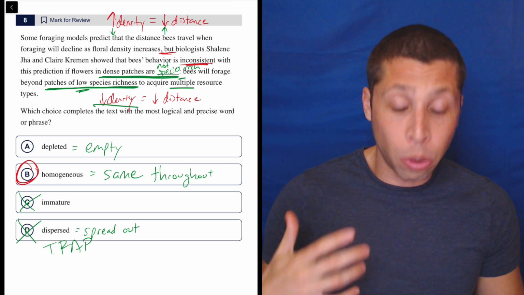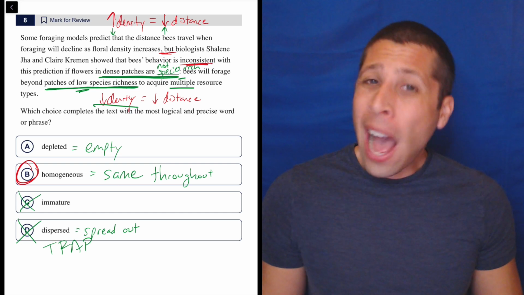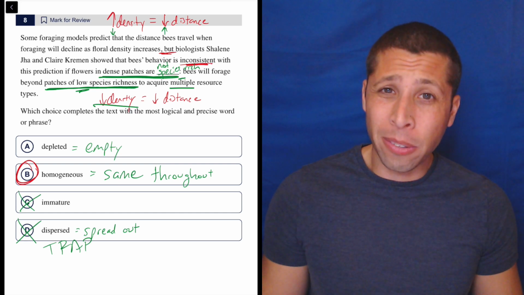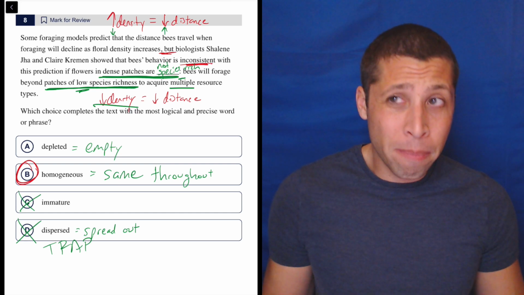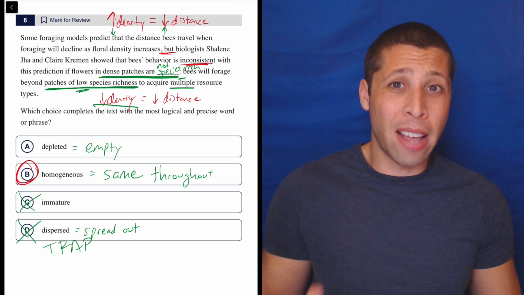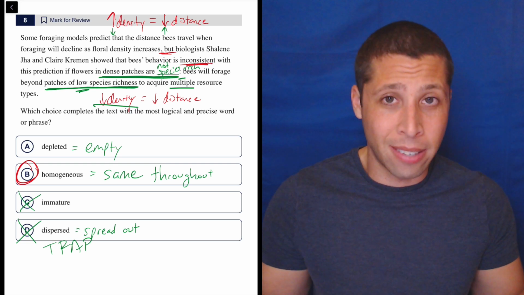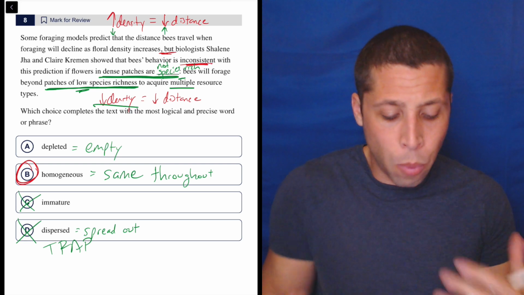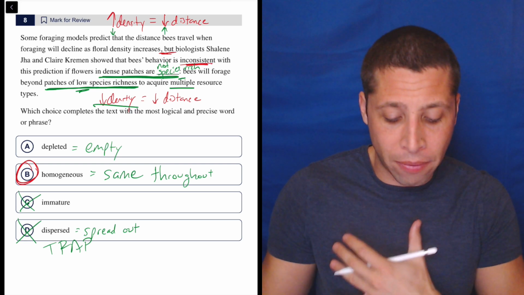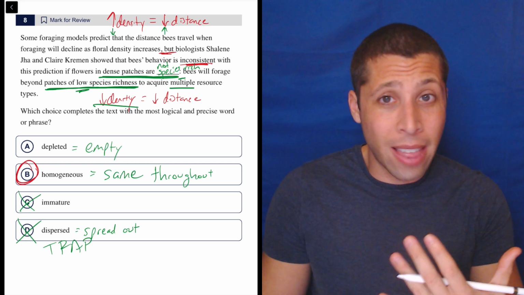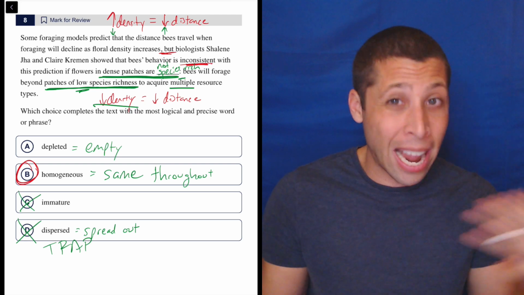Whereas if the patch were depleted, now what? Does it just not have any flowers because it's depleted of them? If that were the case, then it's not a dense flower patch anymore. It's nothing. It's like an empty field, right? So that doesn't really make sense. And then what else would they be depleted with? Maybe if they specified, that would make more sense. Are they depleted of nectar?